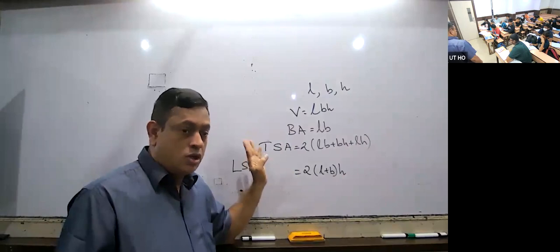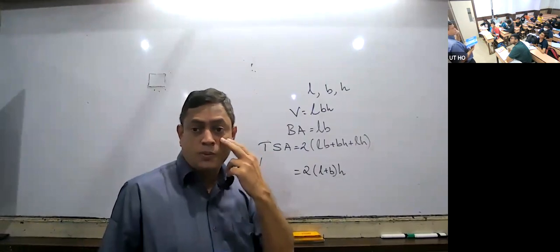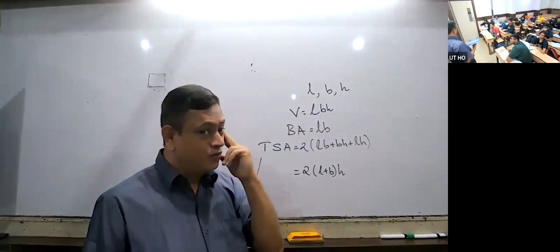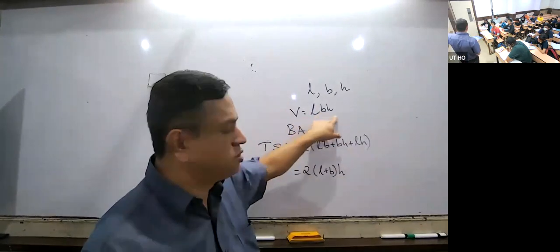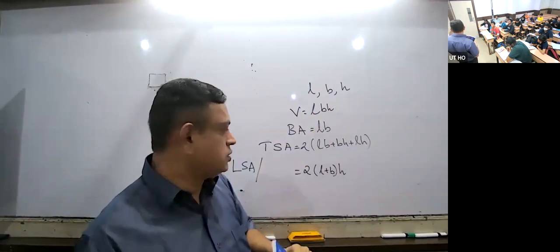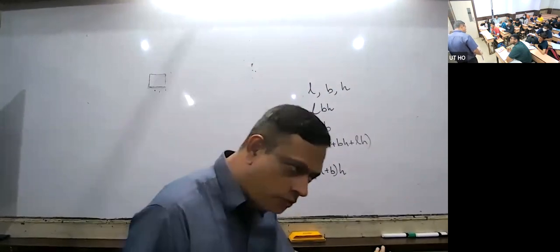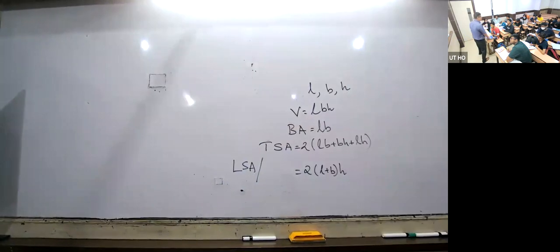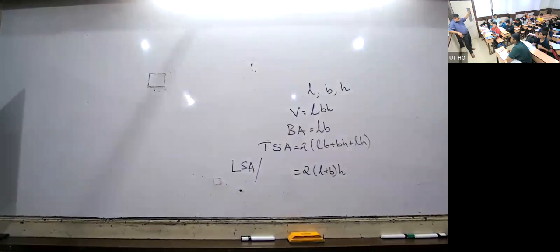Now listen. In all these cases, what is the first formula you use for a uniform solid? What is the volume? Base area times height, so LB into height. What is the area of the vertical faces? Perimeter of the cross section, 2 times L plus B, into height. All will come to the same. If the base area and breadth are given, we can find the length. Substitute all the things and simplify. Understood all of you? This page is clear.